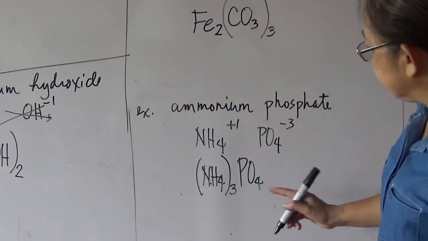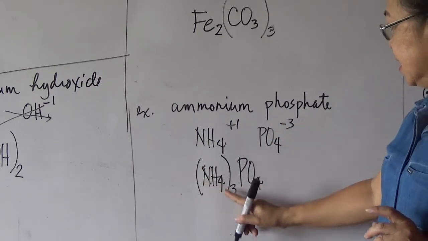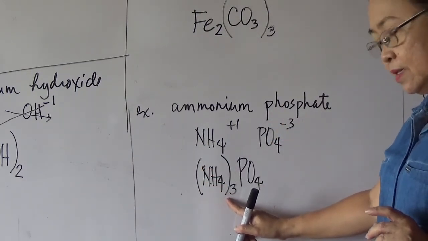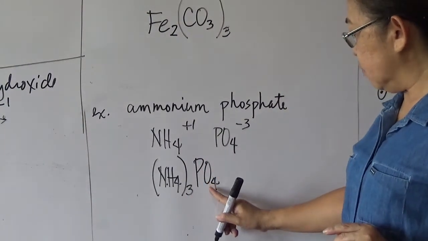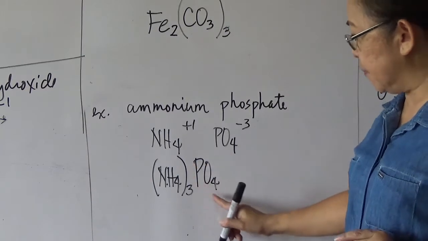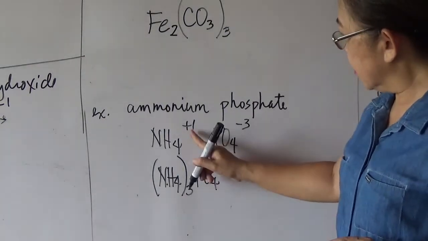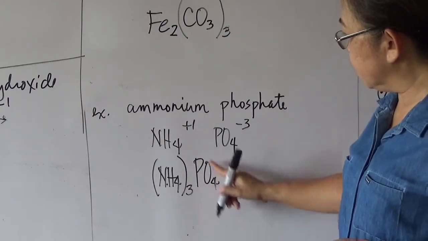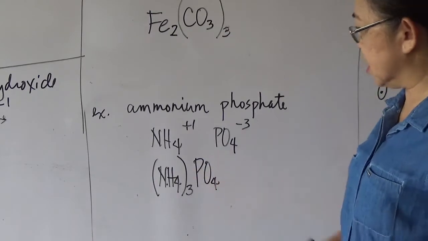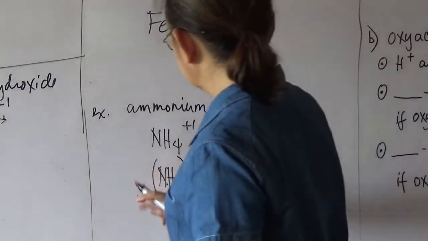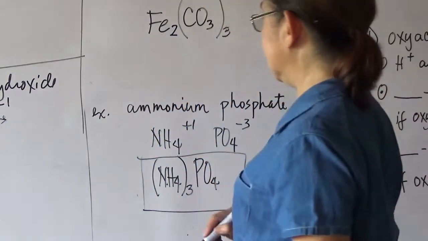Okay, remember that one. So therefore, the formula of ammonium phosphate will be NH4, enclosed in parentheses because the subscript is more than 1. And you have PO4, phosphate, which is also a polyatomic ion, not enclosed in parentheses because the subscript for PO4 is only 1. No need for you to enclose it in parentheses. So therefore, the formula of ammonium phosphate is this one.